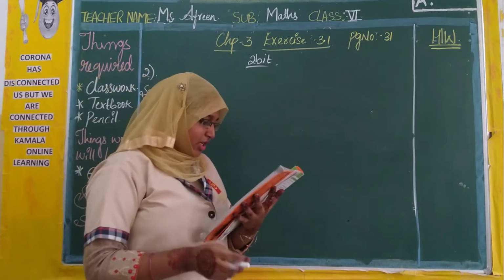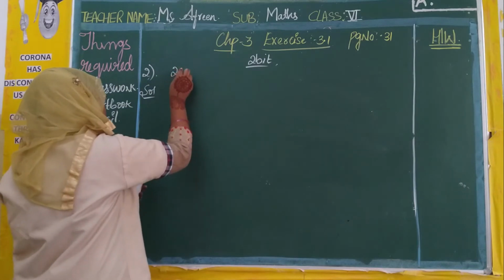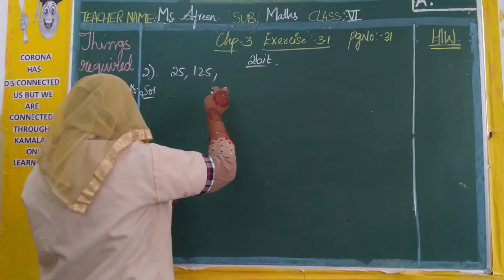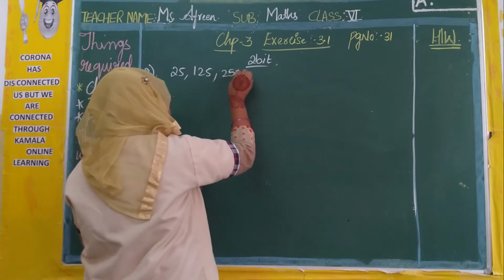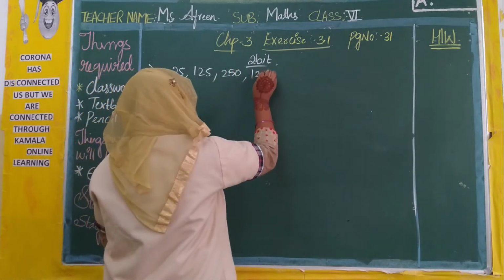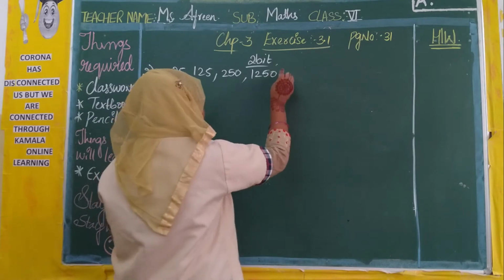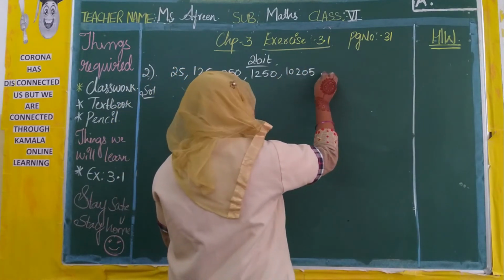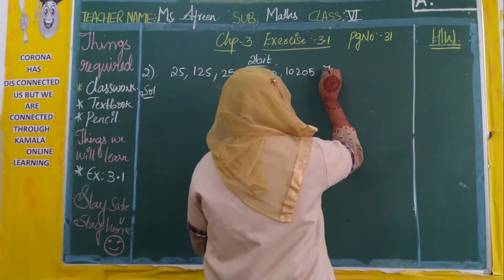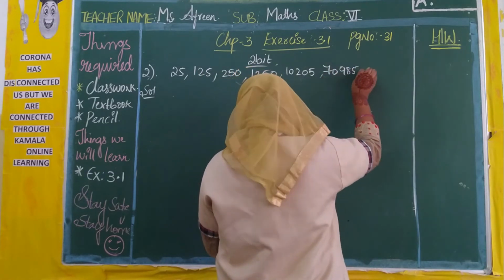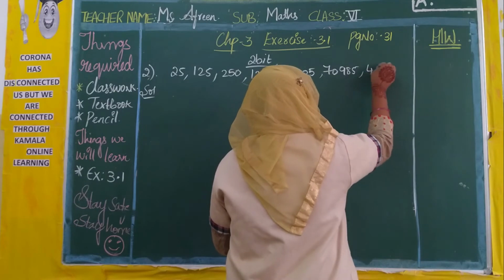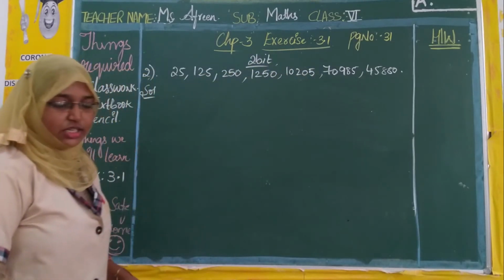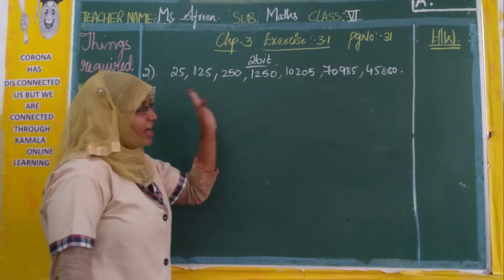So see, first one is 20. I am just writing the question earlier. 25, 125, 250, 1250, 10,205, 70,985, and the last 45,880. These are the given numbers and they asked us to check whether these are divisible by 5 and 10.